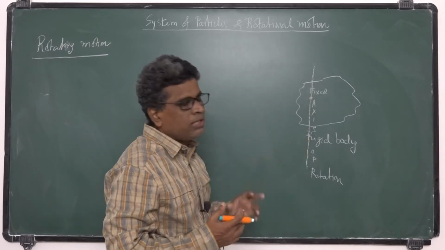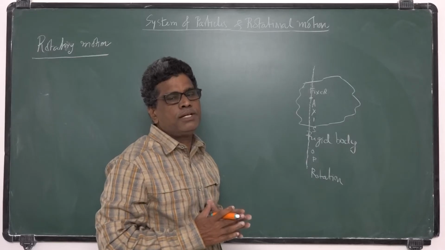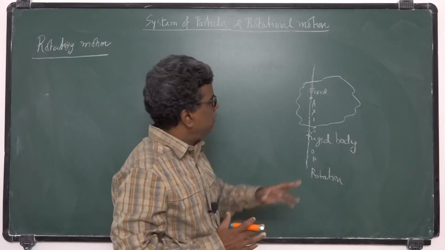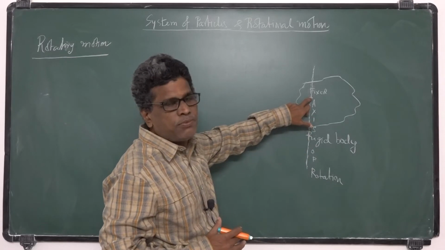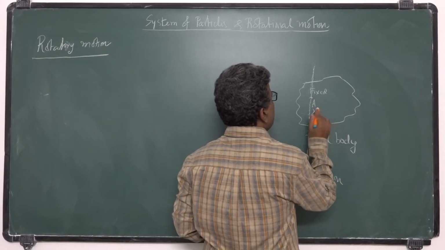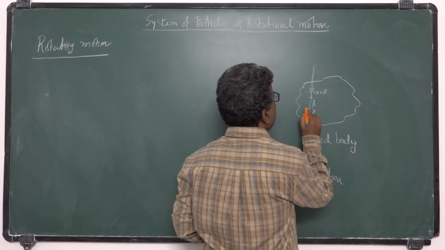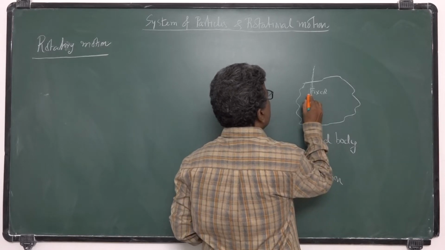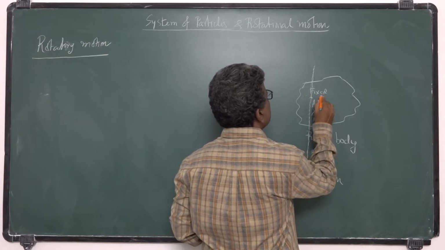Every point on that axis of rotation, the particles will be at rest only. You are fixed at this point. The remaining particles of the body will rotate like this.